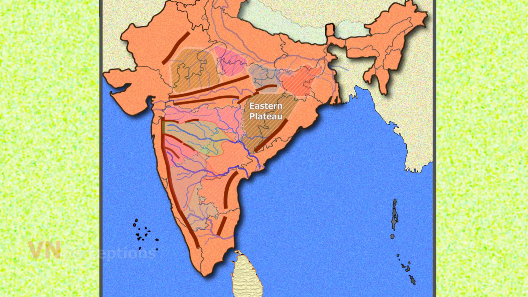Then it is Eastern Plateau. The Eastern Plateau comprises of three subregions and they are Mahanadi Basin, Dandakaranya and Garjat Hills. The Mahanadi Basin is the area that lies to the south of Chota Nagpur Plateau and is relatively a low-lying region, and it is surrounded by hill ranges or plateaus.